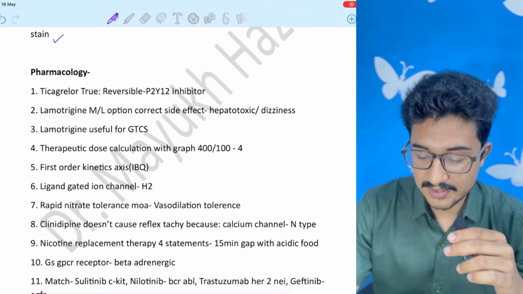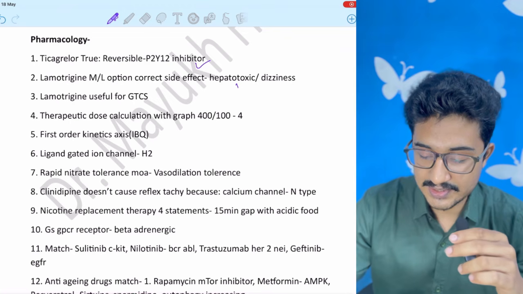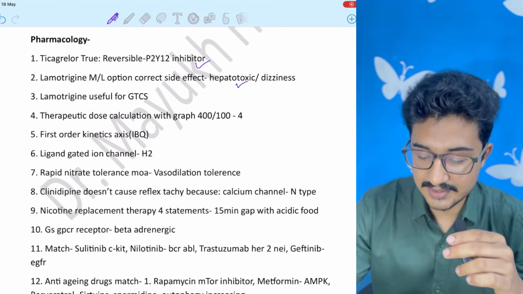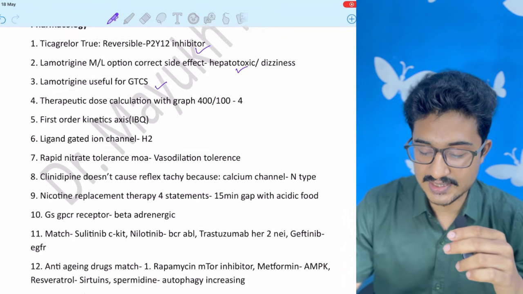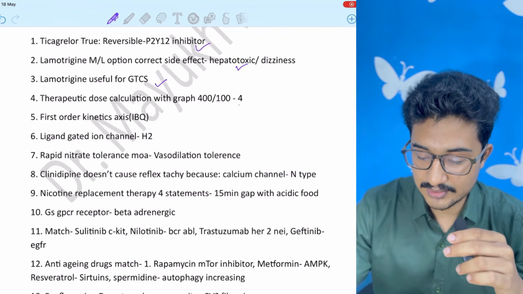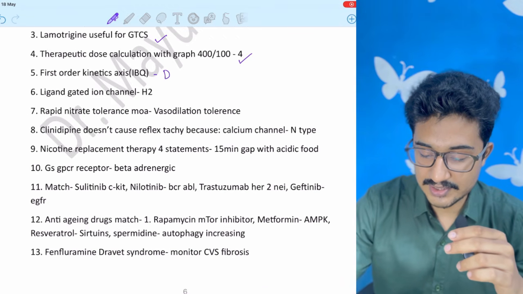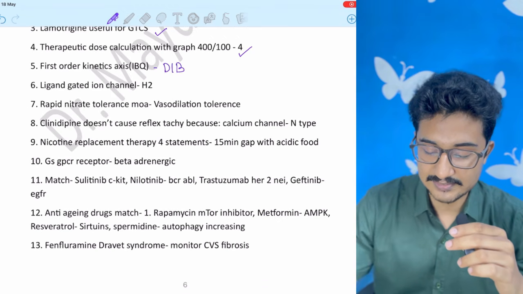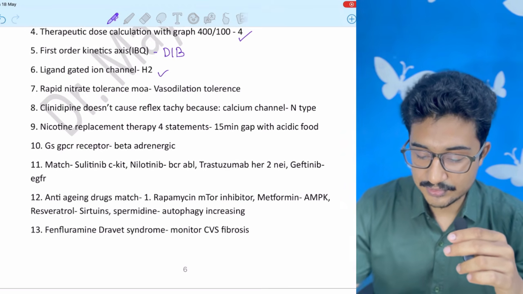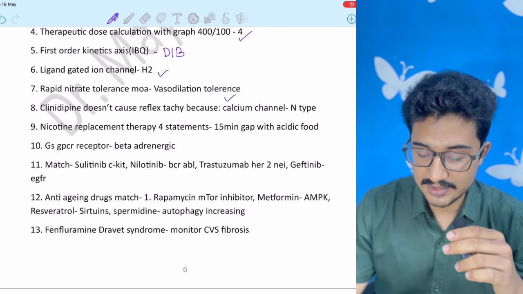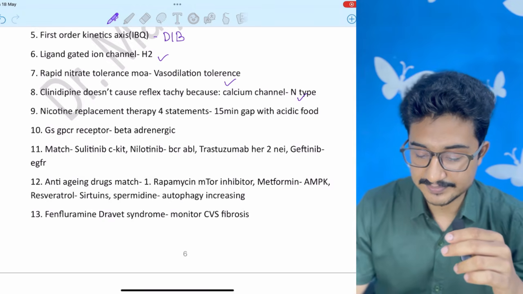Pharmacology: ticagrelor, reversible inhibitor. Lamotrigine, I think only hepatotoxicity was the answer. If it was multiple, then dizziness can also be included. Lamotrigine useful for GTCS. Therapeutic index 4. First order kinetics, image based question. It is also present in my digital image bank. Ligand gated ion channel, H2. Rapid nitrate tolerance, vasodilation tolerance. Clinidipine does not cause reflex tachycardia because it inhibits N type.